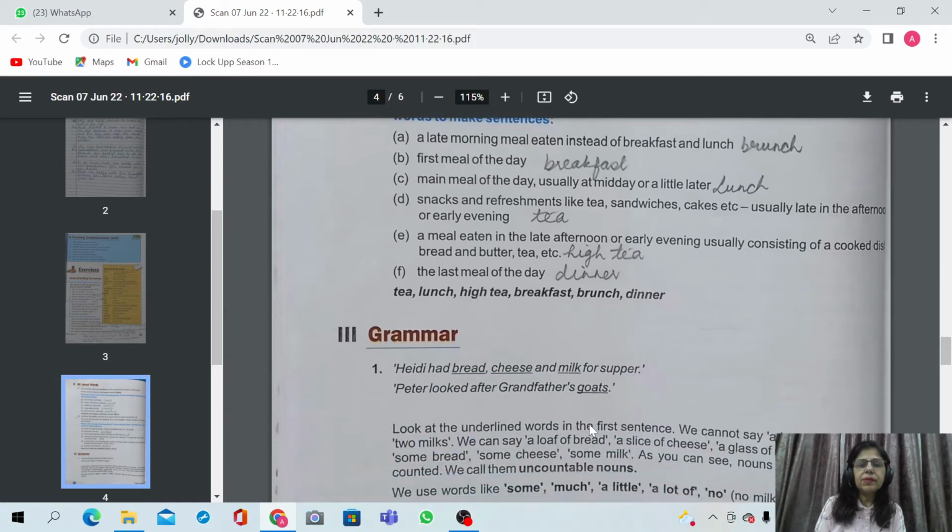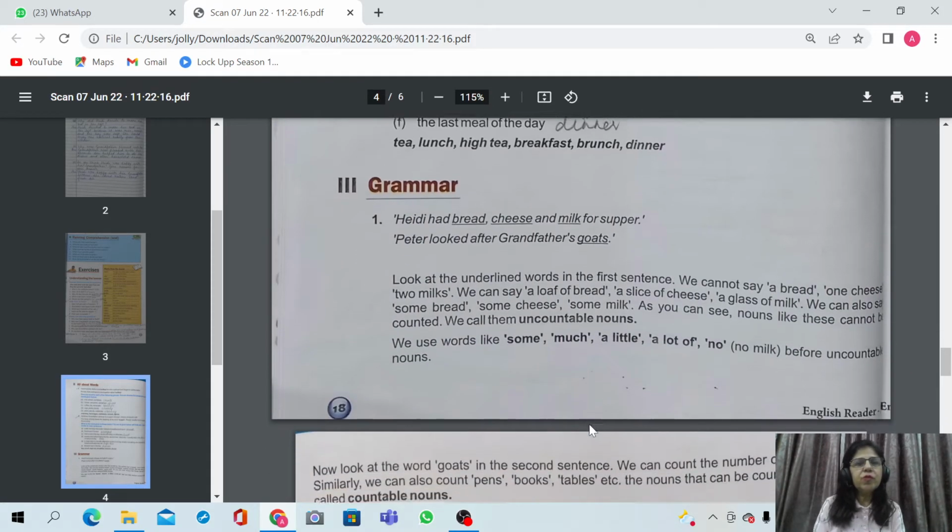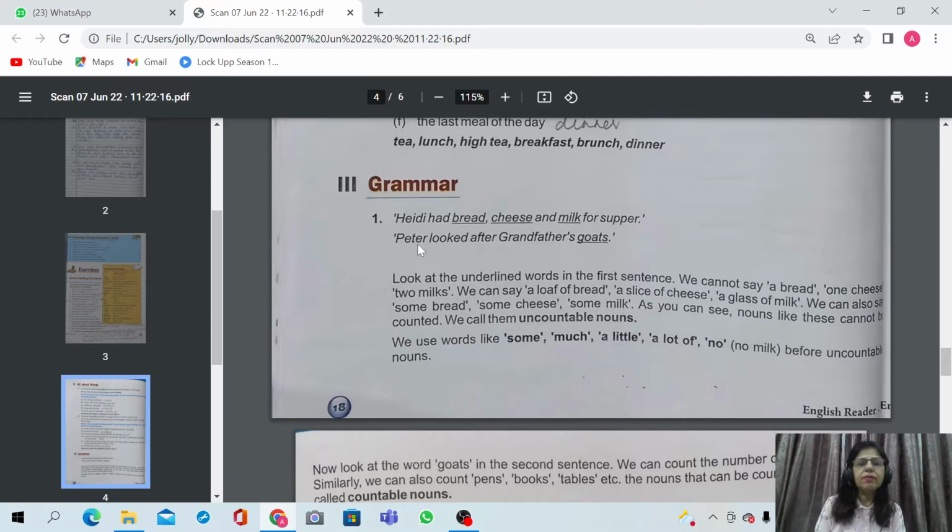Alright, now let us move to the grammar portion. Heidi had bread, cheese and milk for supper. Peter looked after grandfather's goats. Look at the underlined words in the first sentence. We cannot say a bread, one cheese, two milks. We can say a loaf of bread, a slice of cheese, a glass of milk.